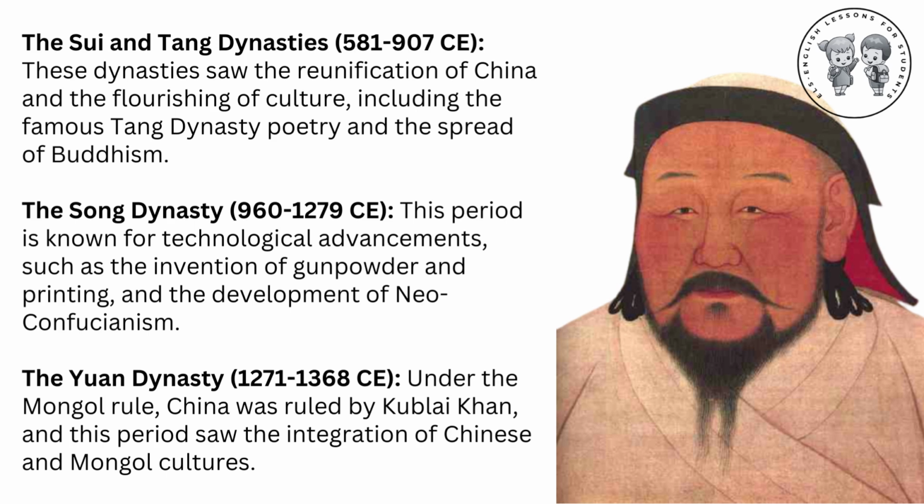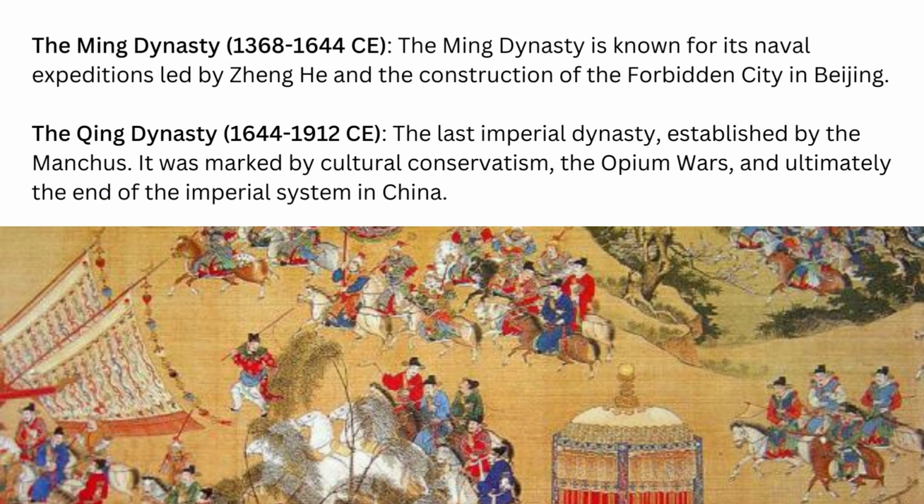The Song dynasty, 960–1279 CE. This period is known for technological advancements, such as the invention of gunpowder and printing, and the development of Neo-Confucianism. The Yuan dynasty, 1271–1368 CE. Under the Mongol rule, China was ruled by Kublai Khan, and this period saw the integration of Chinese and Mongol cultures.